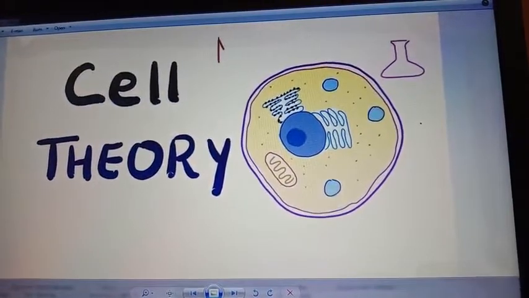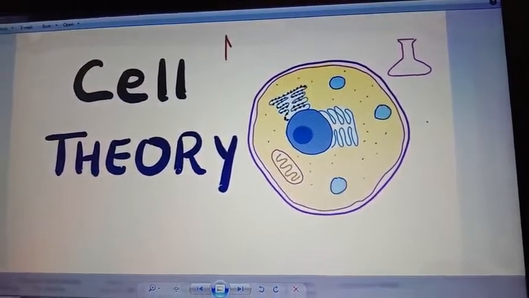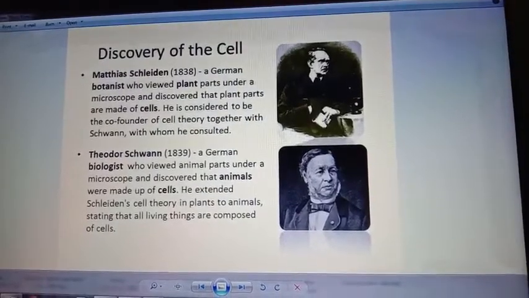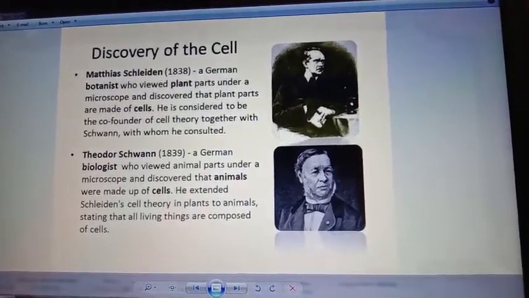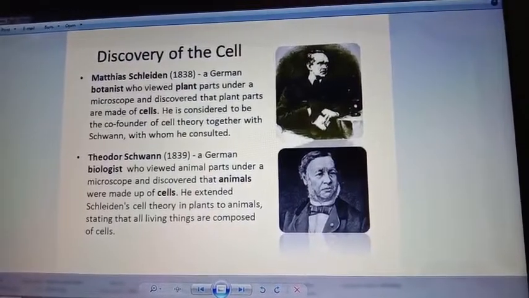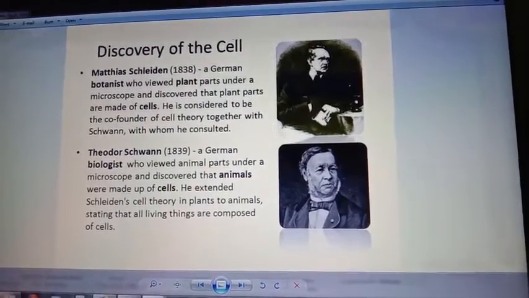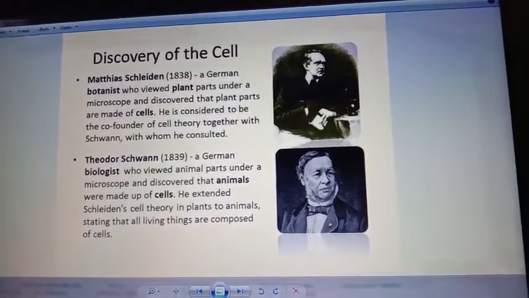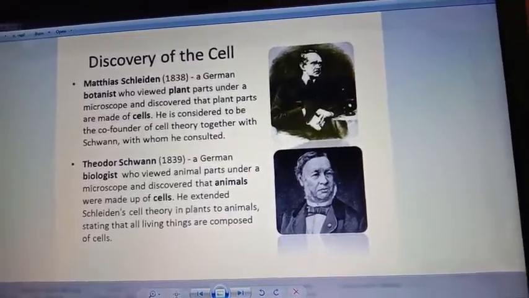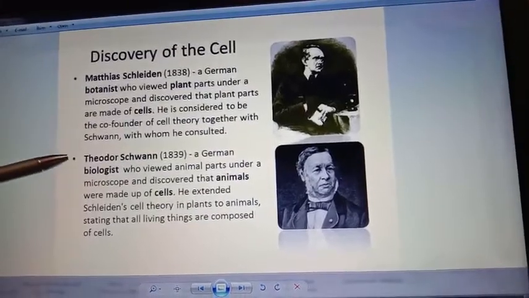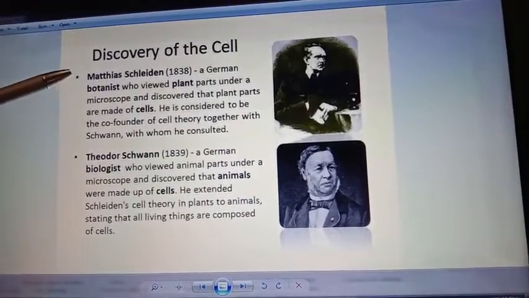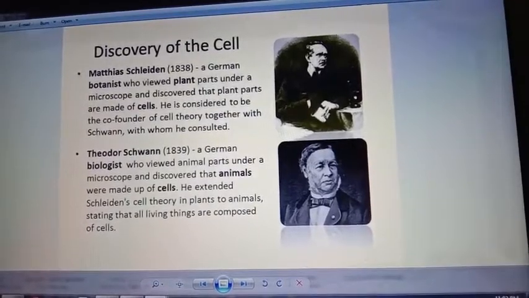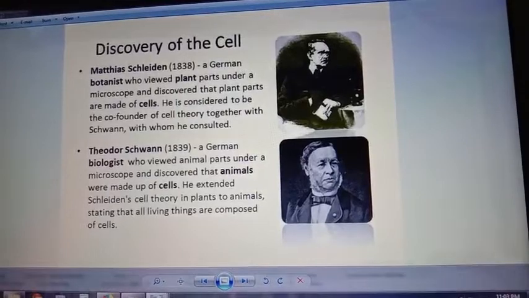Next topic is cell theory. By the early 1800s, scientists had observed many cells of many different organisms. These observations led two German scientists, Theodor Schwann and Matthias Jakob Schleiden, to propose that cells are the basic building blocks of all living things.